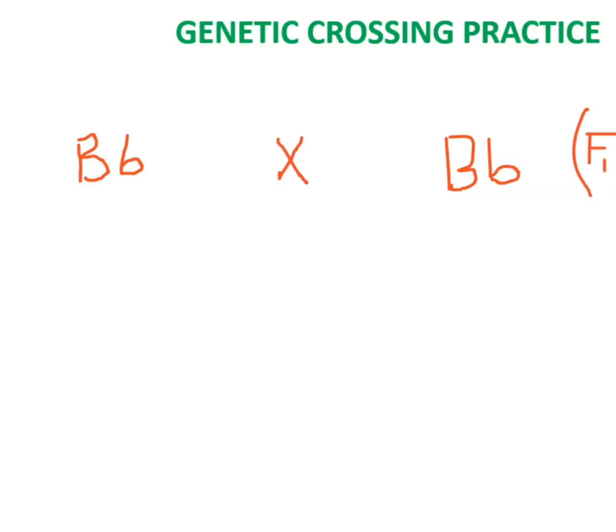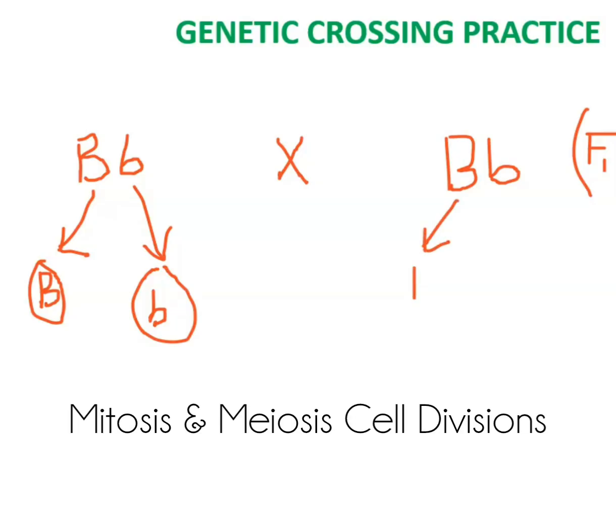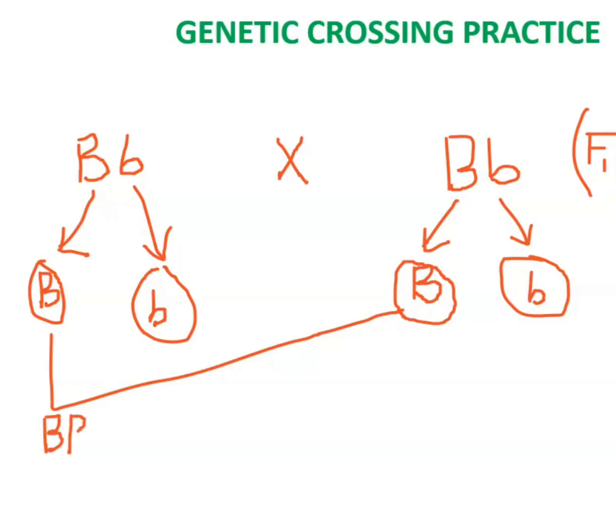Okay, so having done this, I'm going to do the segregation quickly, or the gene separation. So this goes to this, then this is segregated. You know when this happens in reproduction? That's when mitosis and meiosis are taking place. All the cell divisions, all the cell making processes happen this way, right? In the body of the expectant mother. Okay, so having done this, this goes to this. We have a homozygous blue eye child or offspring here, because it's capital letter B, and homo means they are the same.